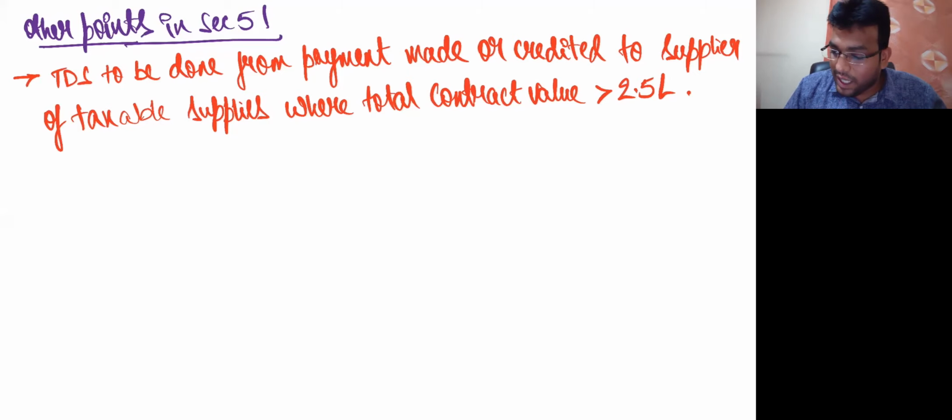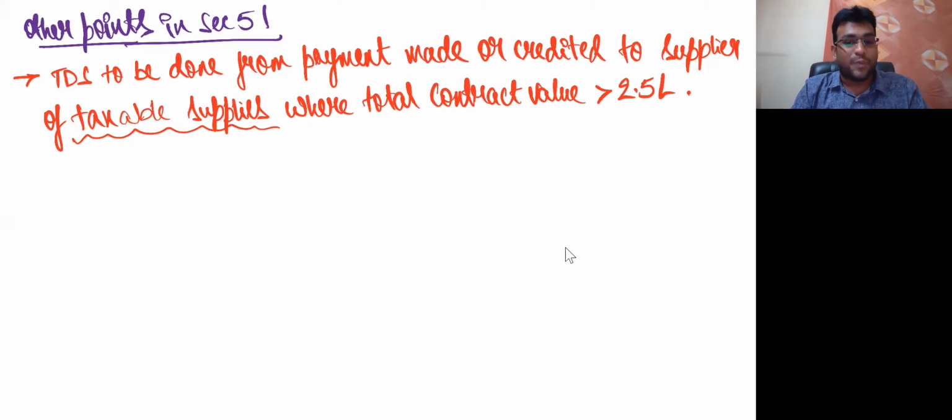And also please note that TDS provisions will apply only when there is a taxable supply. If the supply is exempt, then there is no question of TDS. I believe that we are understanding this point. Are we understanding? Speak out. If supply is exempt, there is no question of TDS. TDS we will do only for taxable supplies.